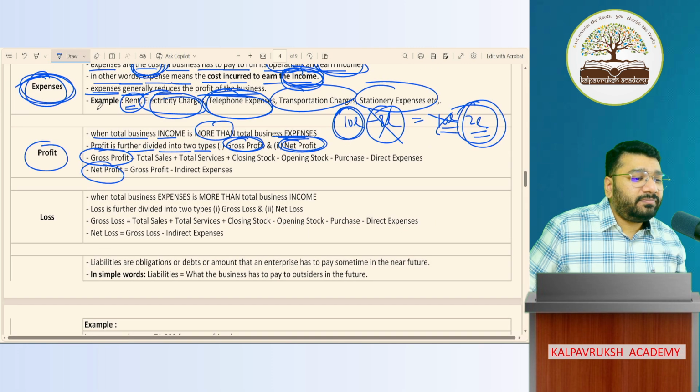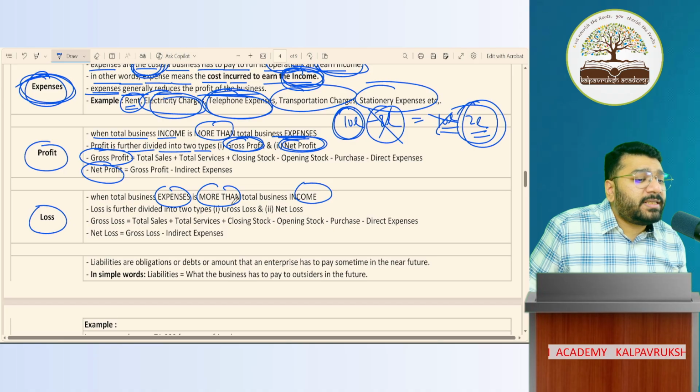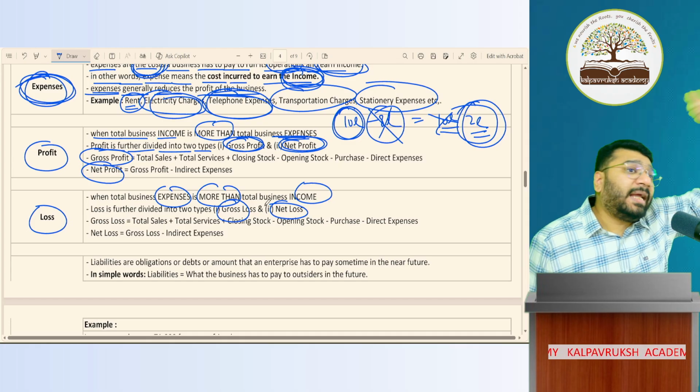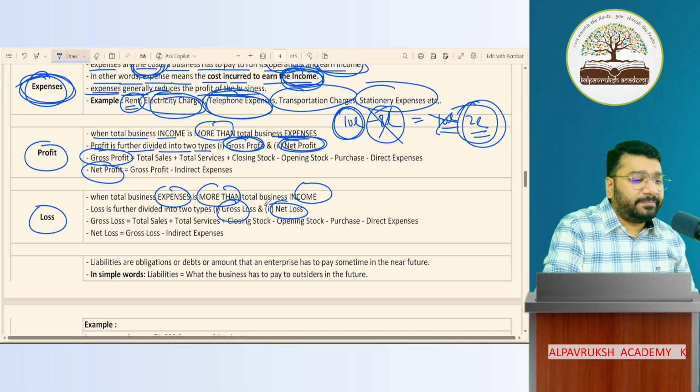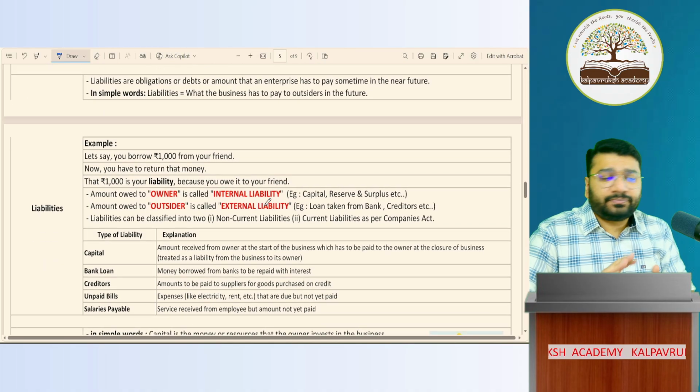Now, what is loss? When expense is more than income, it is called loss. Loss is of two types. One is gross loss, second is net loss. We have something called operating loss also, but that we'll discuss where? In 12th standard. If this is clear, can I continue?